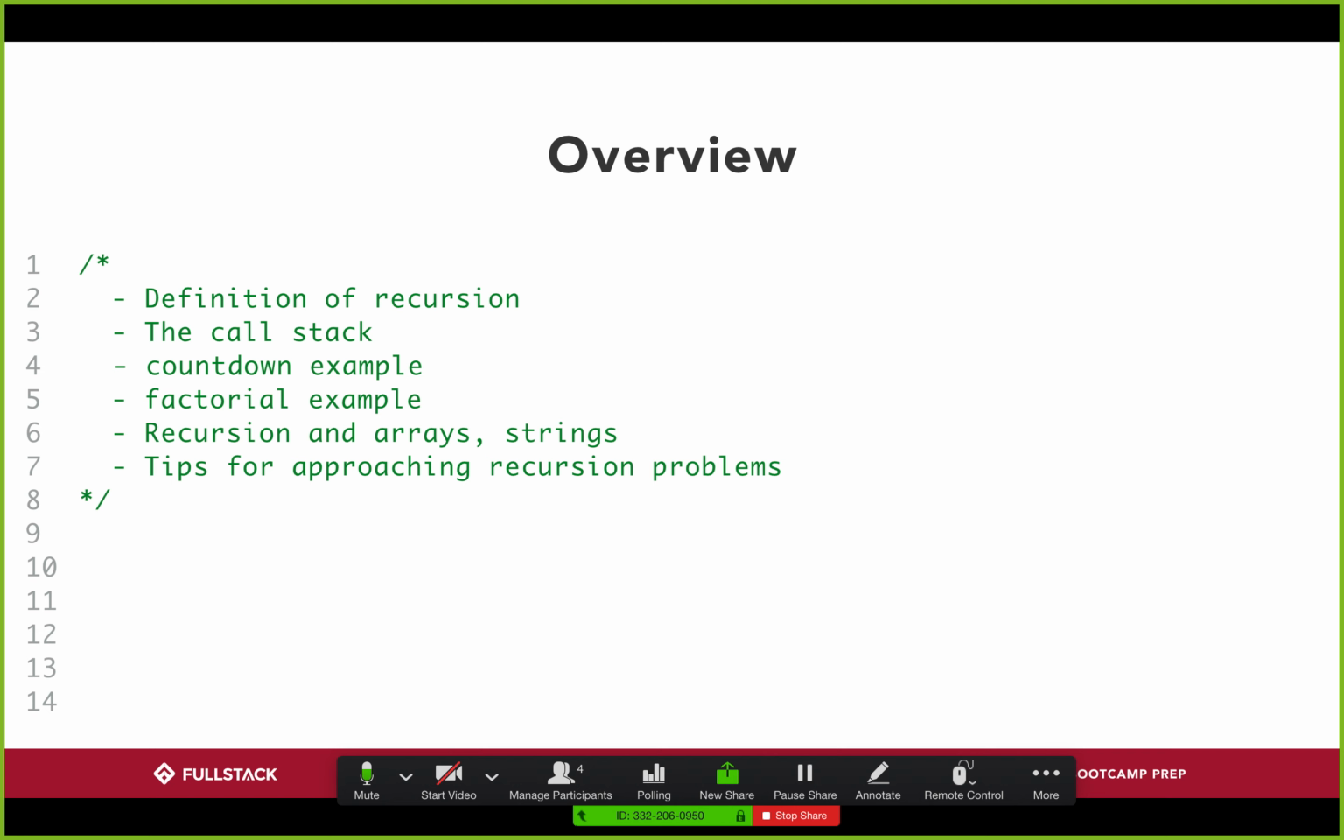Today we're going to talk about recursion, which is going to lead to talking about the call stack. We're going to walk through a few examples, and then we're going to talk about recursion as it applies to both arrays and strings, and also some best practices regarding recursion. So let's get started.